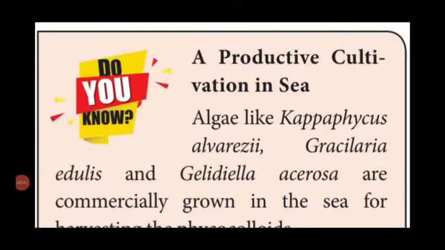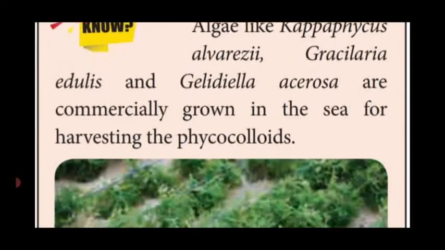Dear students, some more points are also given in the 'Do you know' paragraph. A productive cultivation in sea: algae named Kappaphycus alvarezii, Gracilaria edulis and Gelidiella acerosa are commercially, that is economically, grown in the sea for harvesting the chemical substance known as phycocolloids.